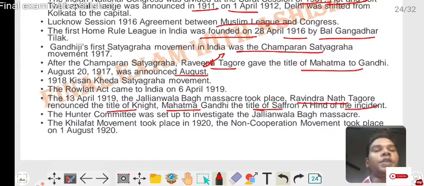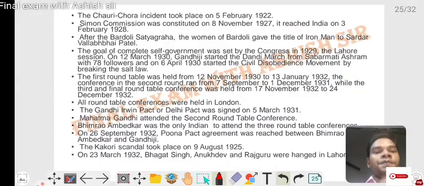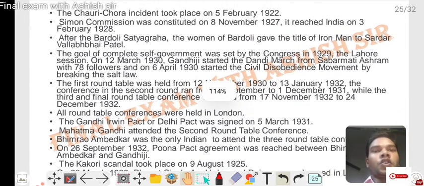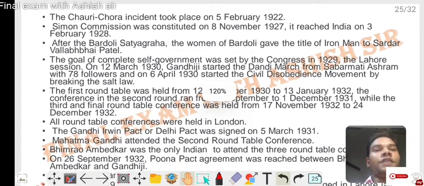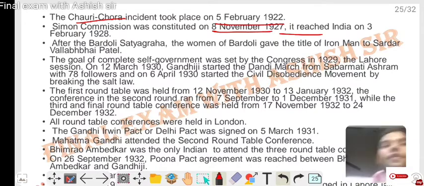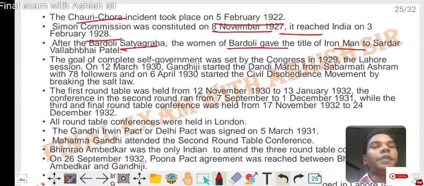The non-cooperation movement took place on 1 August 1920. The Chauri Chaura incident took place on 5 February 1922. The Simon Commission was constituted on 8 November 1927. It reached India on 3 February 1928. After the Bardoli Satyagraha, the women of Bardoli gave the title of Iron Man to Sardar Vallabhbhai Patel.